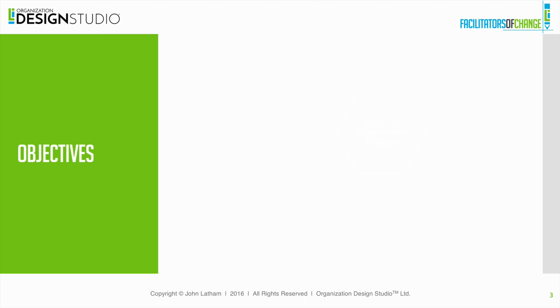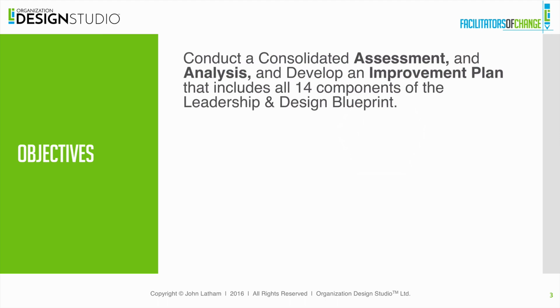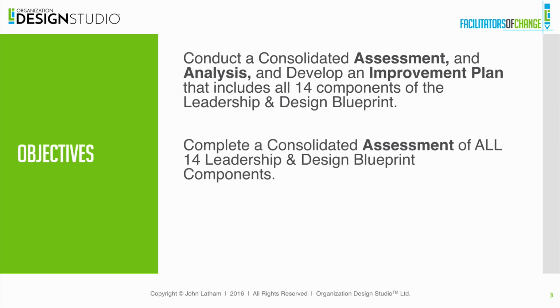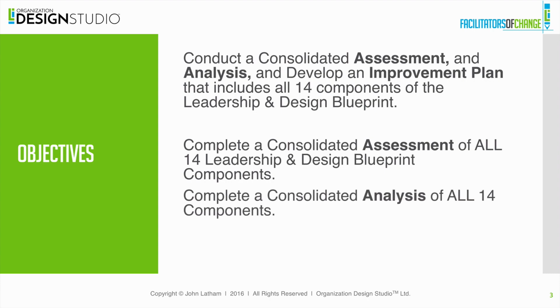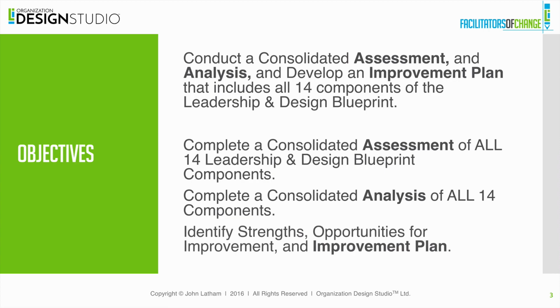The objective of this lesson is to conduct a consolidated assessment and analysis and develop an improvement plan that includes all 14 components of the leadership and design blueprint. Specifically, you will complete a consolidated assessment of all 14 leadership and design blueprint components, and then you'll complete a consolidated analysis that brings it all together. Finally, you'll identify strengths and opportunities for improvement and develop an improvement plan.